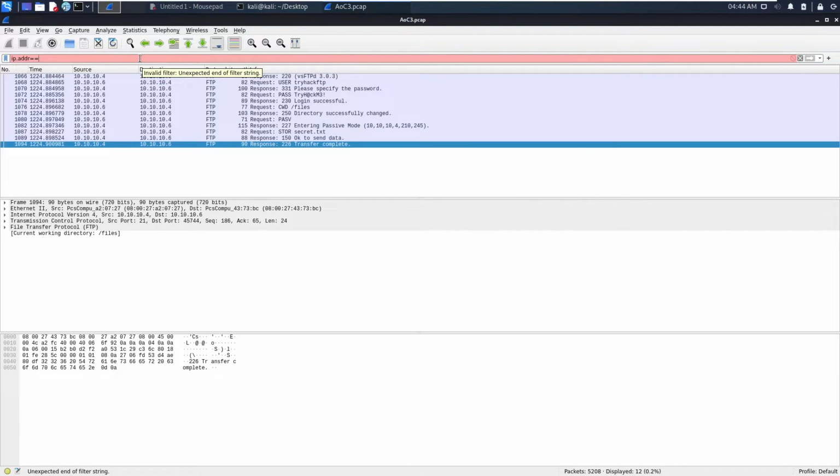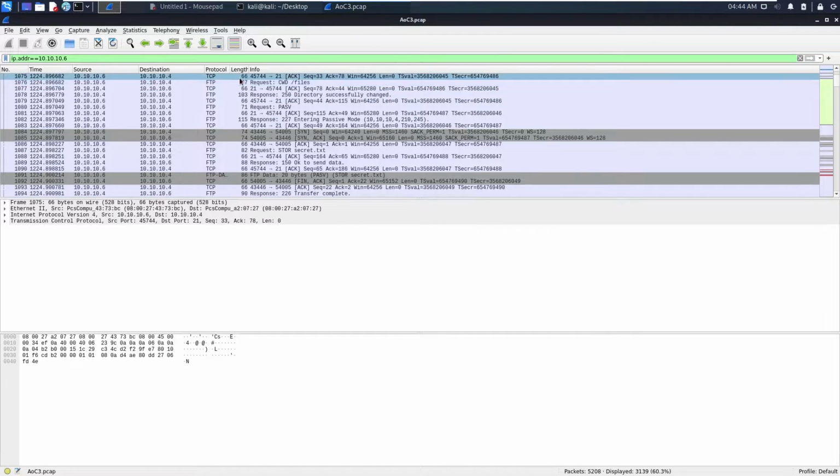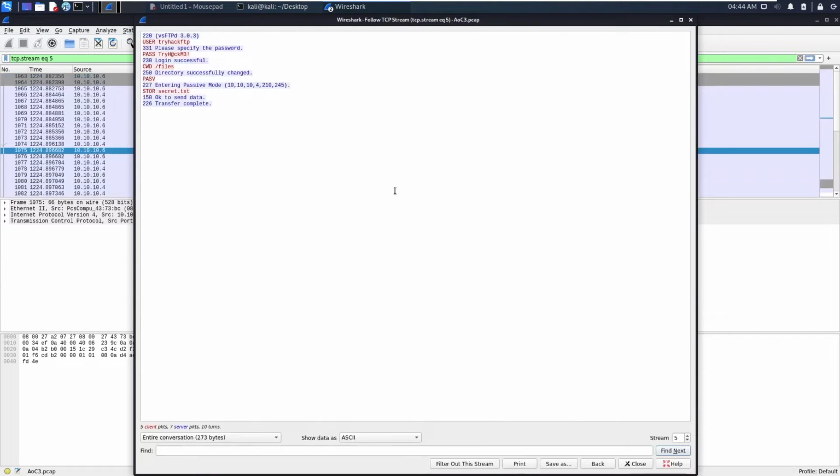We need to display the packets for 10.10.10.6, because that is the destination, or you can also say 4 because that is the source. If you hit enter, it's better to filter via the destination, because there will be so many requests going from the source. So let's say 6 and hit enter. Now we can see the immediate one. The FTP server is 10.10.10.6, follow TCP stream.